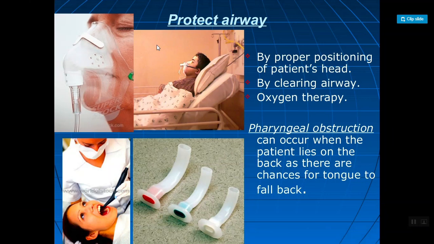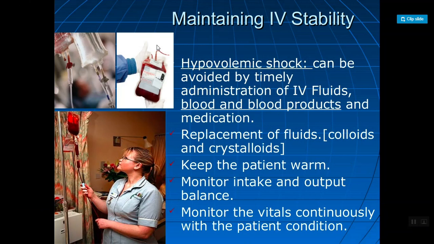Next, pharyngeal obstruction, that is obstruction of the pharynx. It can occur when the patient lies on the back, as there are chances for the tongue to fall back. So it must be avoided. So we have to maintain a proper position of the patient. So that is about the airway.